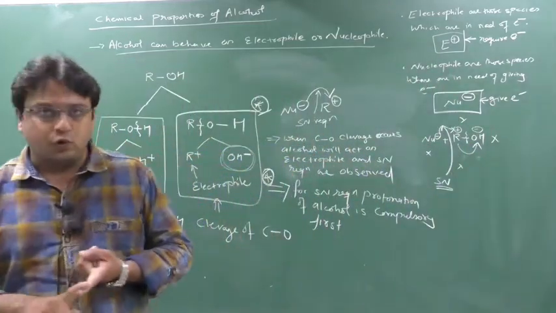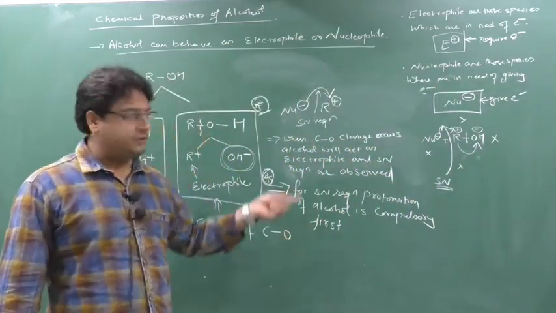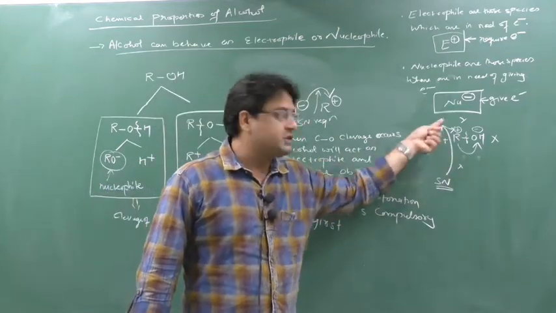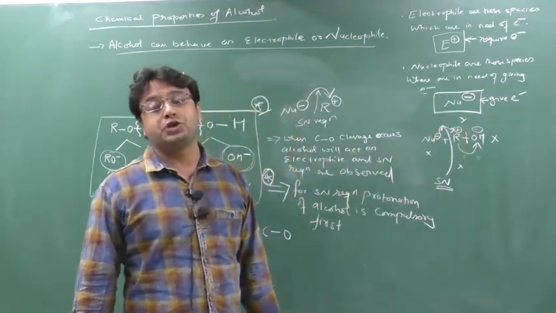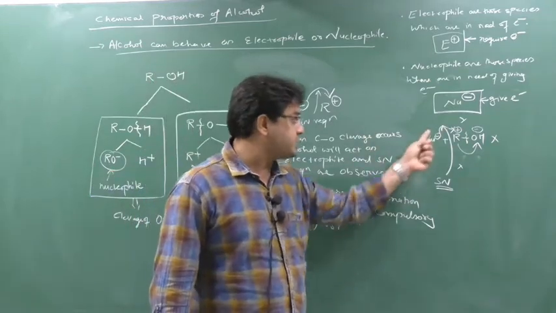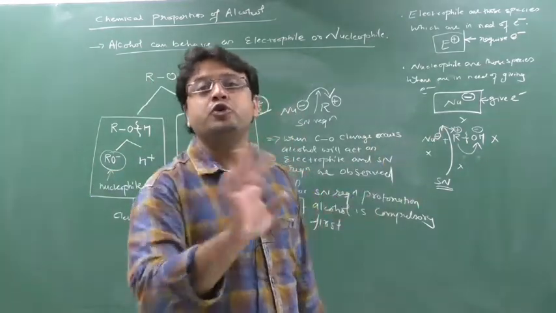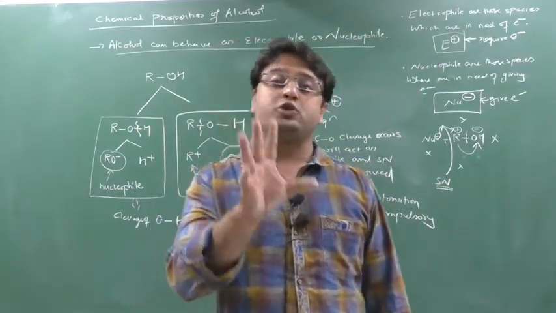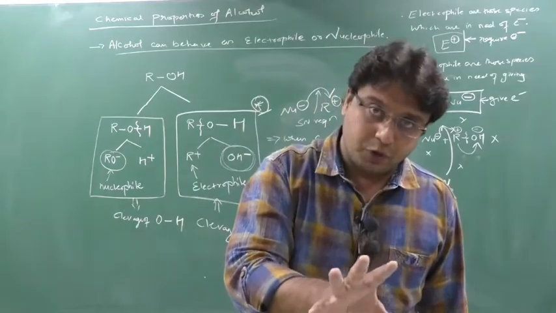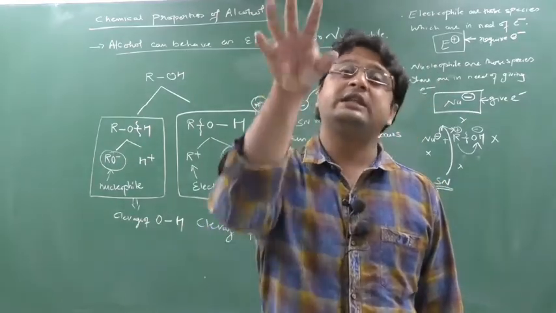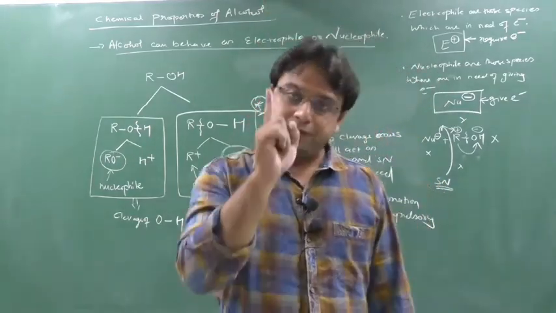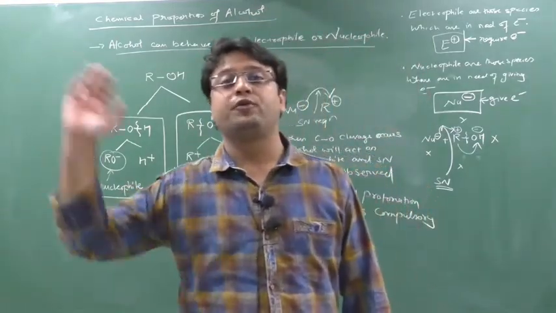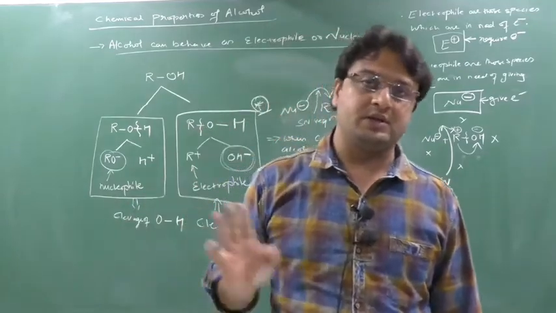Clear? So if you want to do the SN reaction with alcohol, first you have to do the protonation of this alcohol. After the protonation of the alcohol, only then will the nucleophile attack. Directly the nucleophile cannot attack without protonation. So first you have to do the protonation, meaning you have to add H plus, meaning you have to react with acid. After reacting with acid, only then can you go for the nucleophilic substitution reaction, that is the SN reaction.